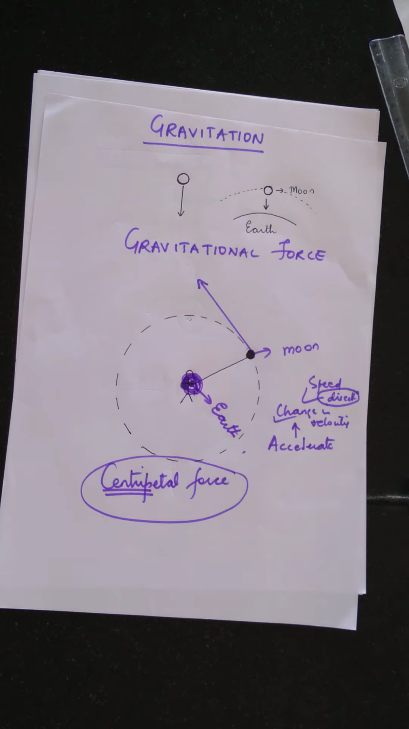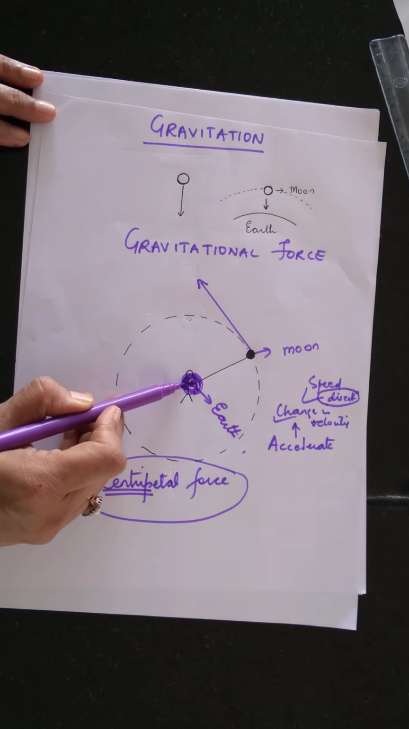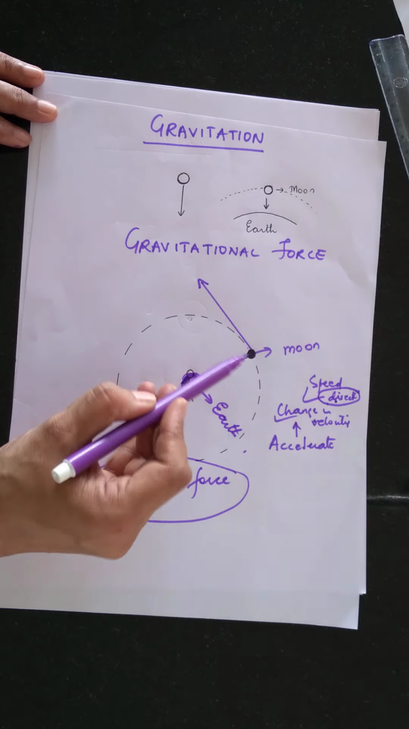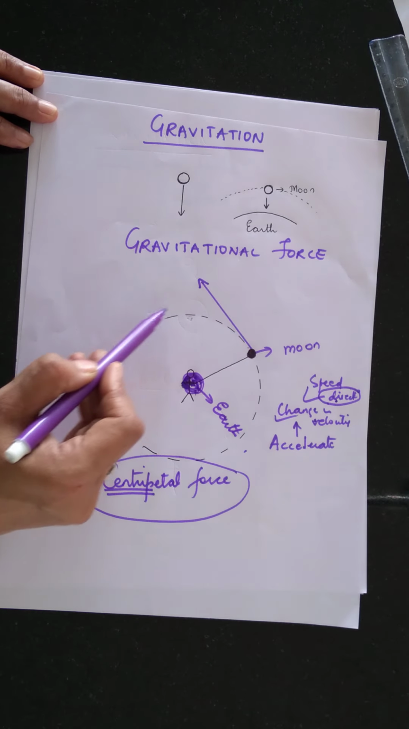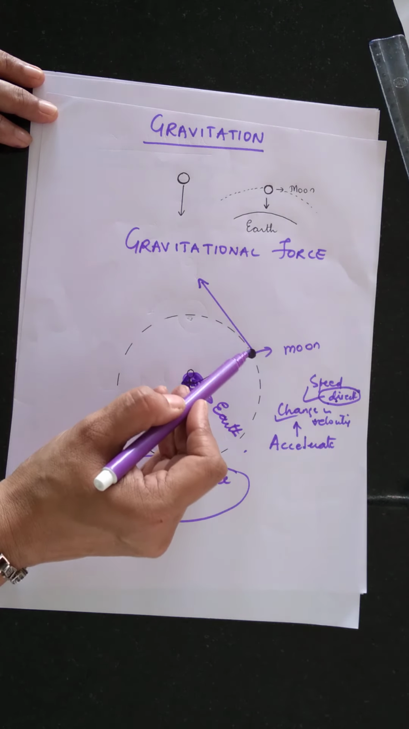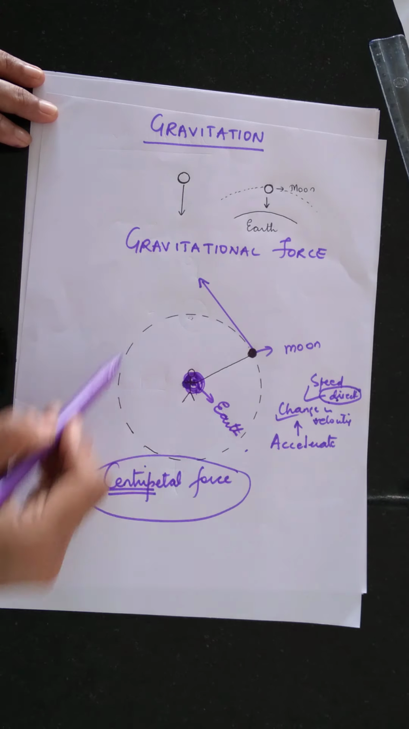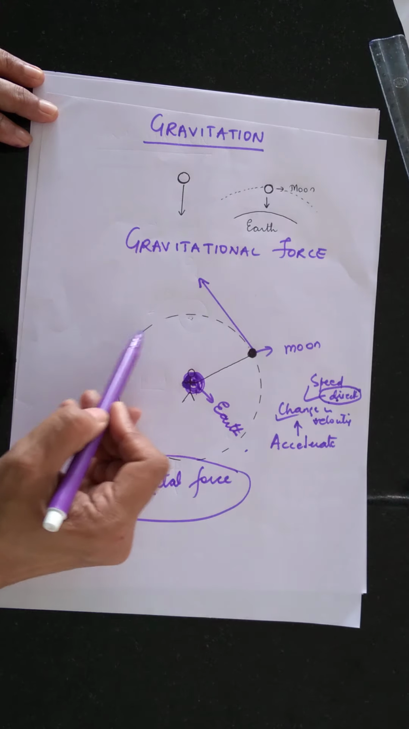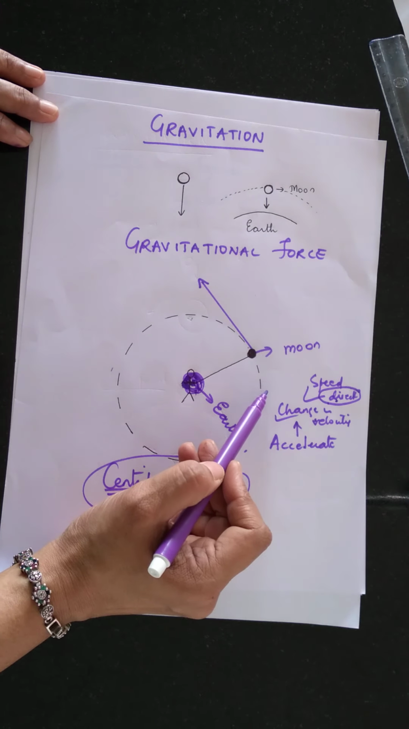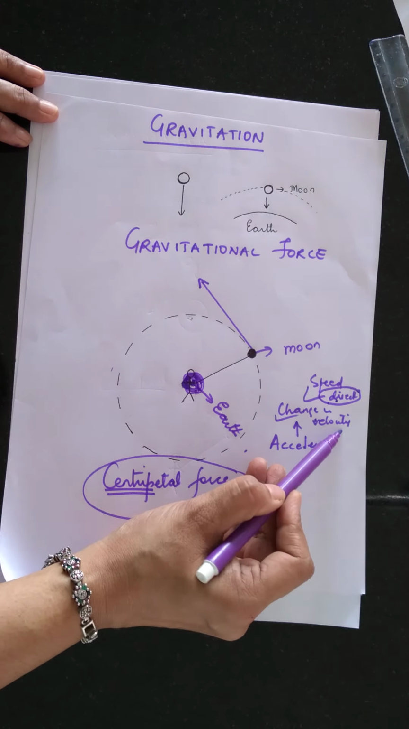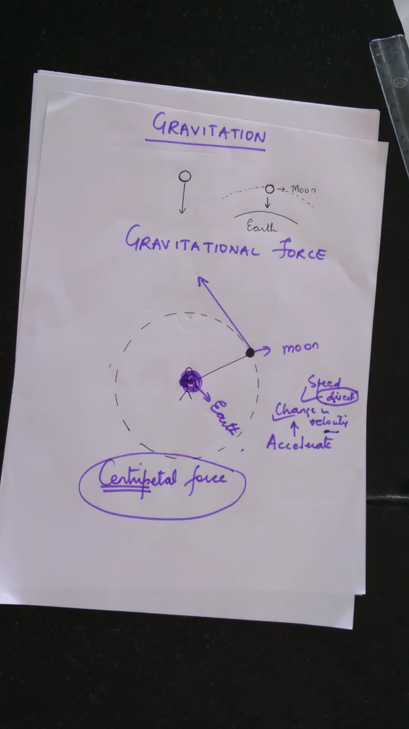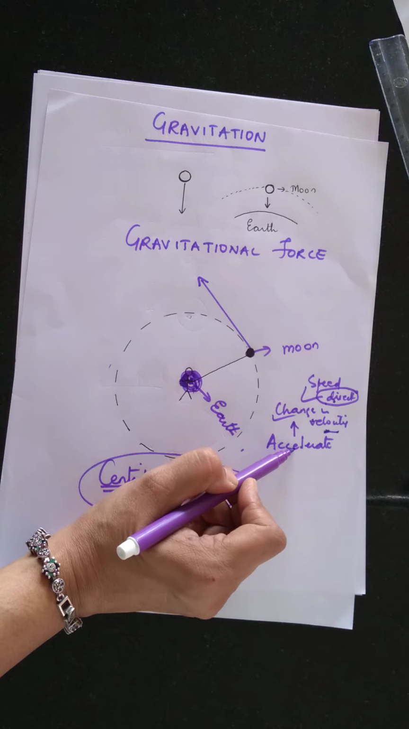So just remember that centripetal force is a force that acts at the center. It is a force that changes the direction of motion of the object. The force is acting in such a way that it keeps the object moving in this circular path. So the direction of the object is changing at every point along this circular path. So there is a change in velocity. And when there is a change in velocity, the body undergoes acceleration. Is that clear?